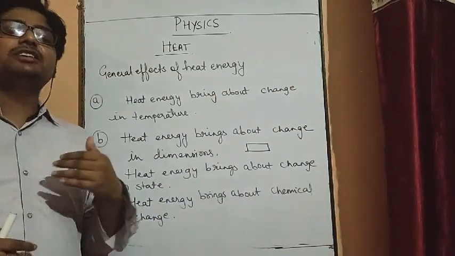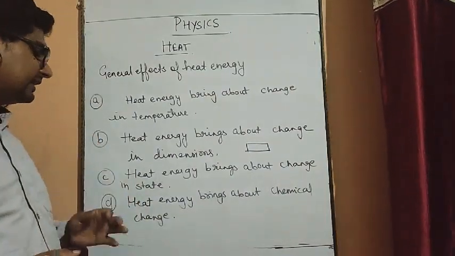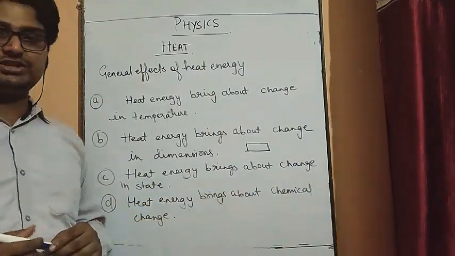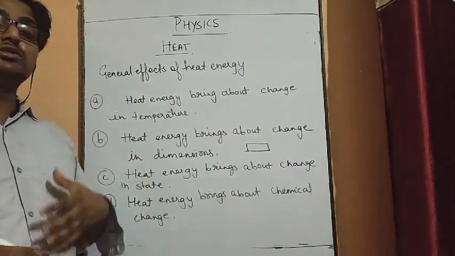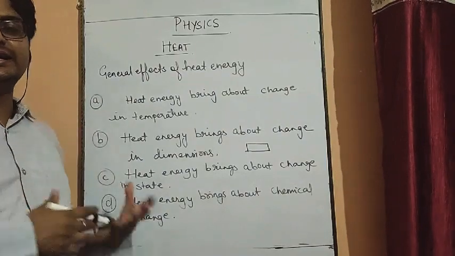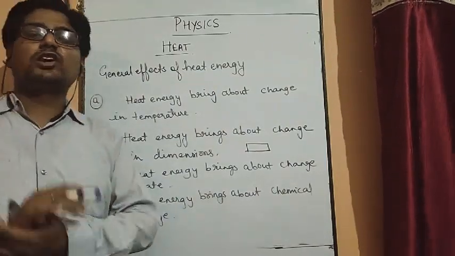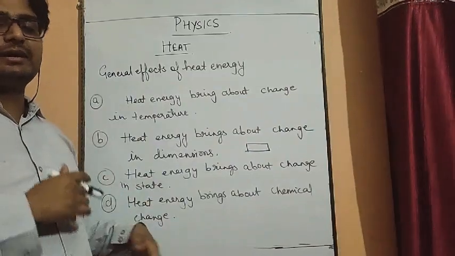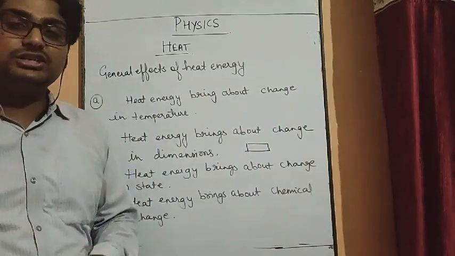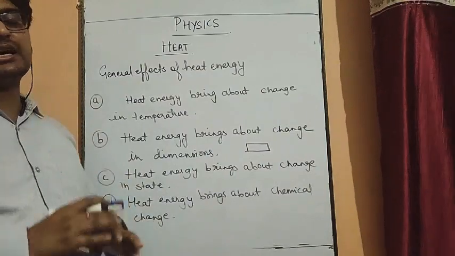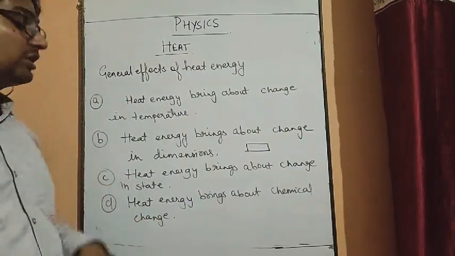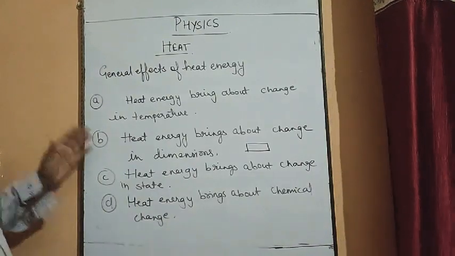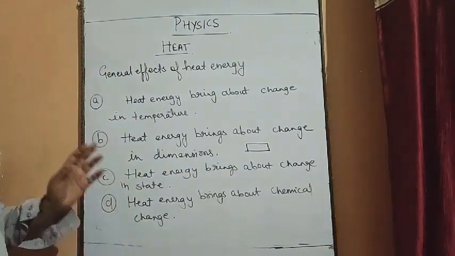So there can be change in state because of the heat energy. Then the last one, heat energy brings about chemical change. How? Many chemical reactions require heat energy. Suppose preparation of food is also a chemical change, and that takes place after providing some amount of heat energy. So many chemical reactions and chemical changes are possible because of heat energy.